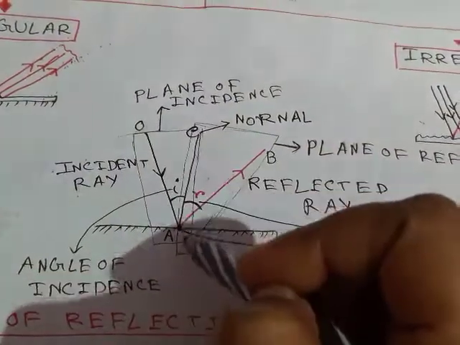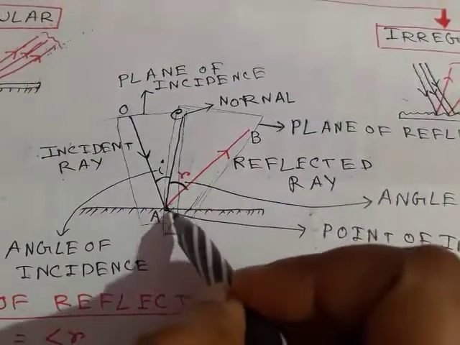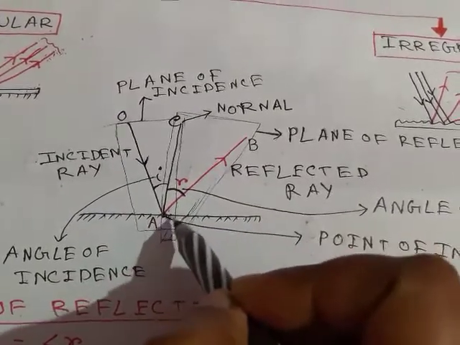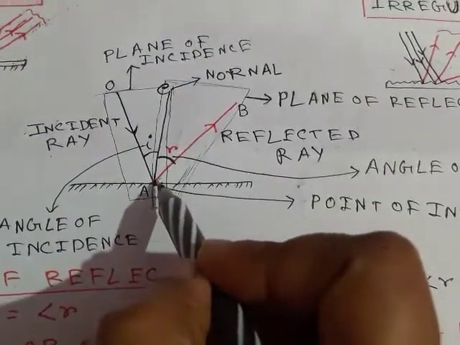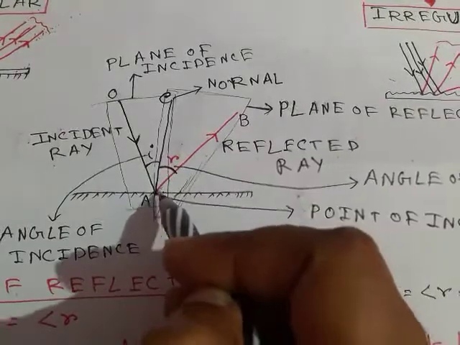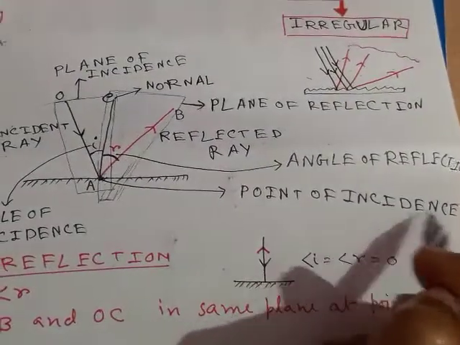And if a perpendicular is drawn on the surface at the point where the incident ray and reflected ray meet the surface, that is called the normal. And the point on the surface where the incident ray, reflected ray and the normal meet is called the point of incidence.